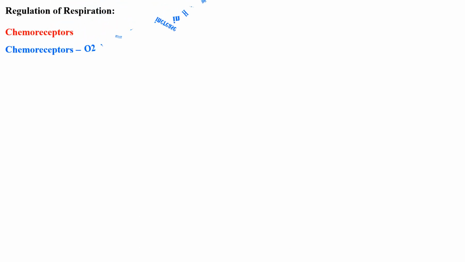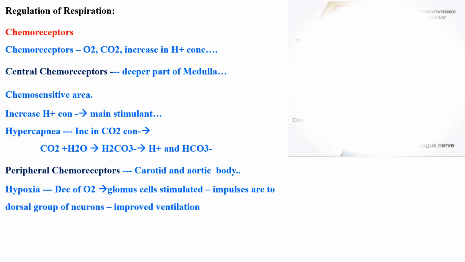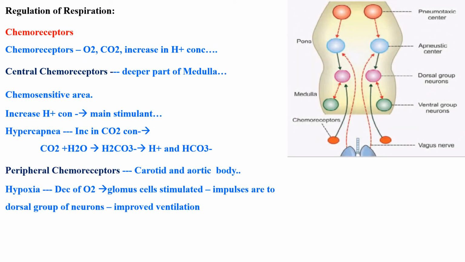Next is about your regulation of respiration by chemoreceptors. We'll see a little detail. Chemoreceptors again. Chemoreceptors are of two types. One is central chemoreceptors and number two is peripheral chemoreceptors. Okay, the chemoreceptor is active for your oxygen and carbon dioxide concentration, and at the same time for increasing hydrogen ion concentration.